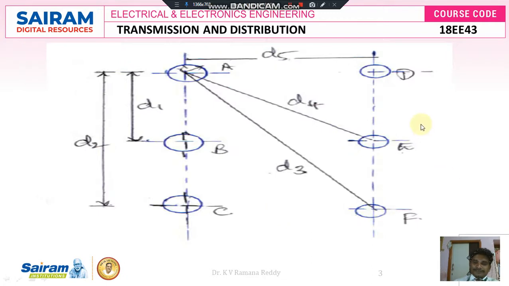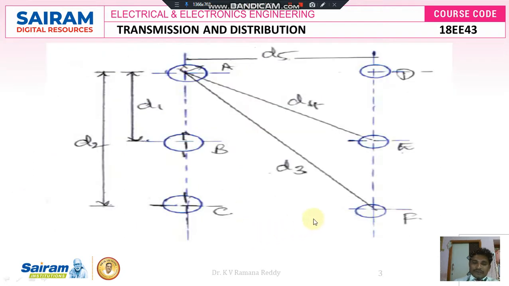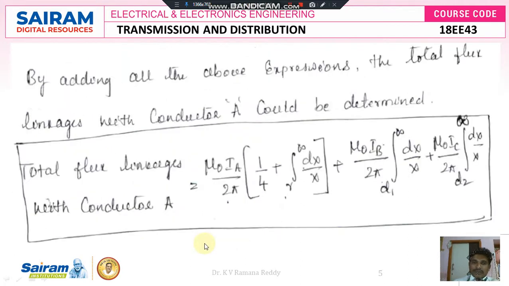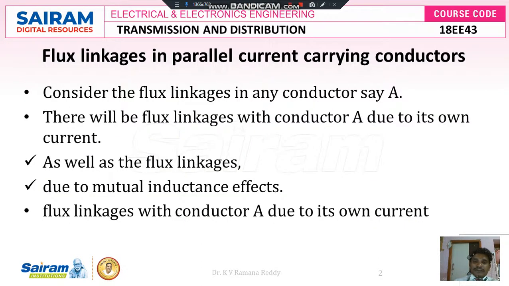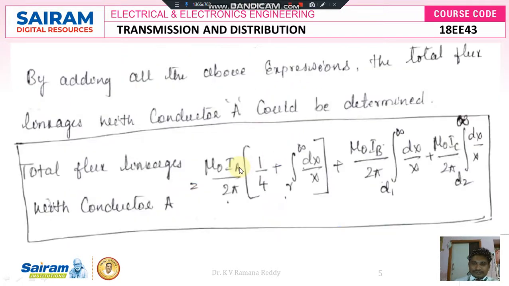Similarly, for conductor F, I express the formula, that is psi of 1F, that is equal to mu naught into IA divided by 2 pi integral of, in the place of D2, here I want to express D3. So the lower limit D2 is replaced by D3, that is D3 to infinity into dx by x. So while we are taking the average value for all these things, we are calculating the overall flux linkages with respect to conductor A to remaining all conductors, wherever we are transferring that current in parallel conductors, which are shown in this figure. Thank you.